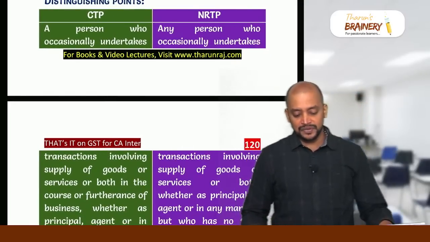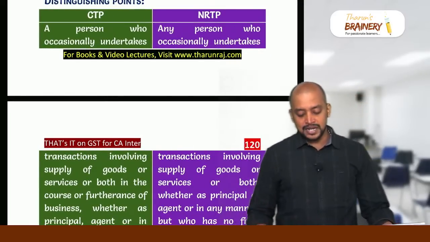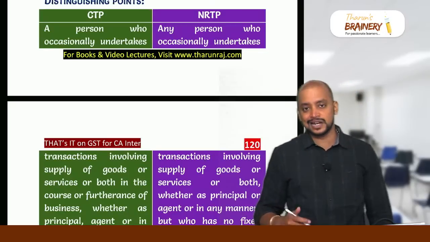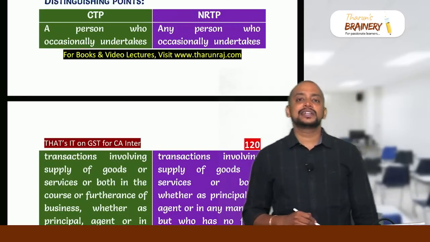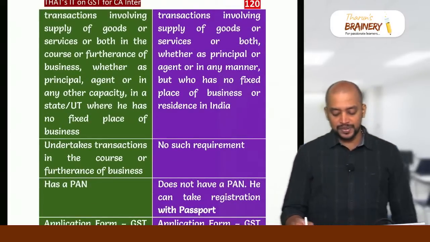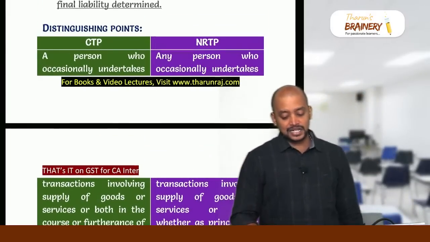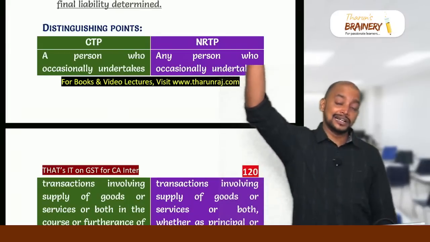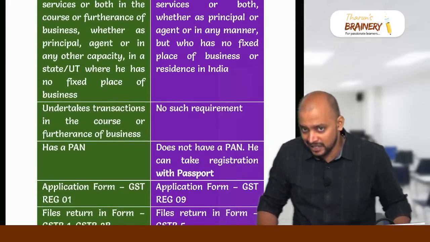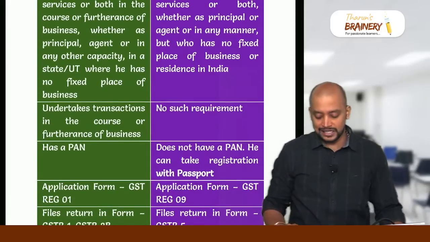So the difference between CTP and NRTP. CTP is a person who comes from outside the state to this state occasionally and is engaged in making supply of goods or services and is not having any fixed place of business in this state, whereas NRTP will come from another country to this country and is not having any fixed place of business in this country and is engaged in supply of goods or services.